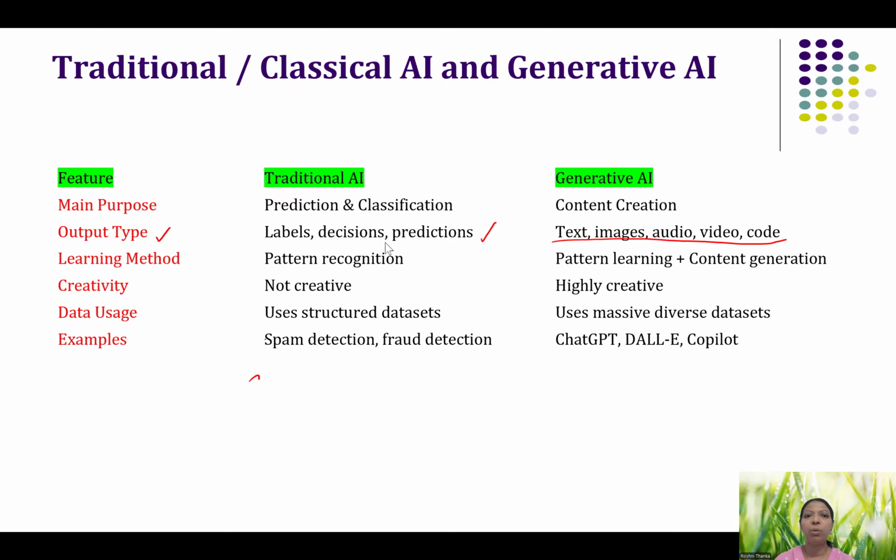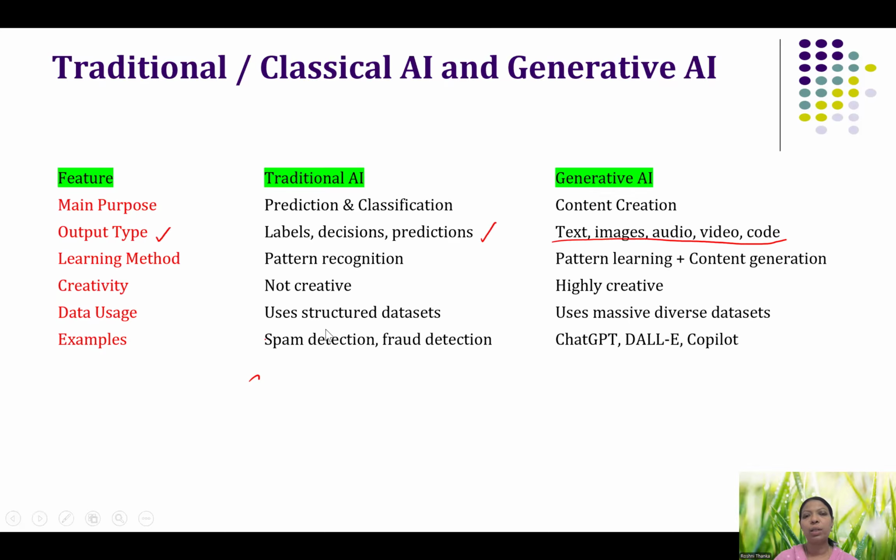But the learning pattern: with pattern recognition, it can do only one thing. But here, based on the learned patterns, you can generate new content. Traditional AI is not creative, and generative AI is highly creative. You can see how creative it is nowadays. Even Moltbook, it can automatically reply to posts, it can automatically create a post, it can reply to a post, it can summarize content. Many things it can do, which is so creative.